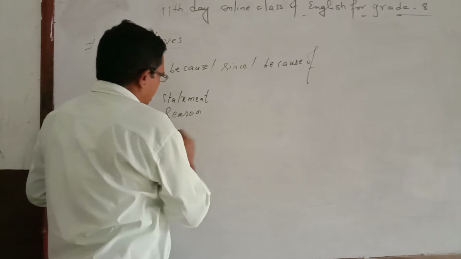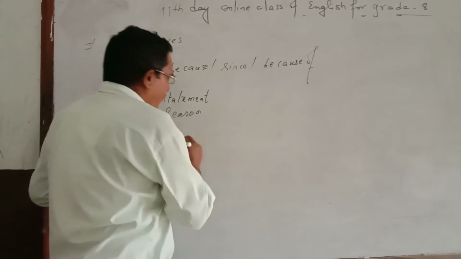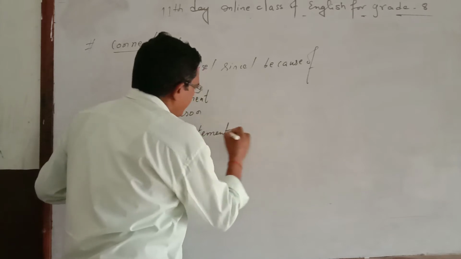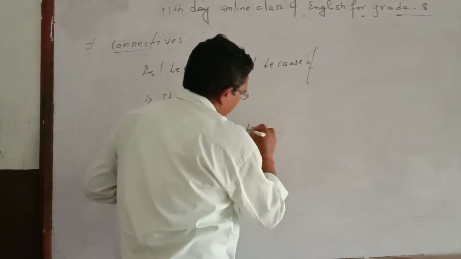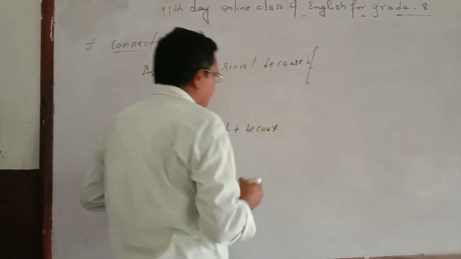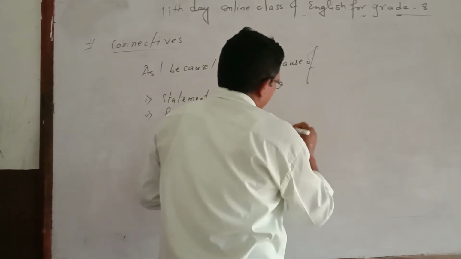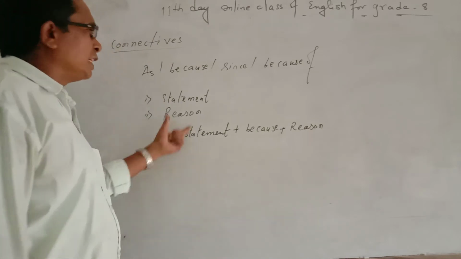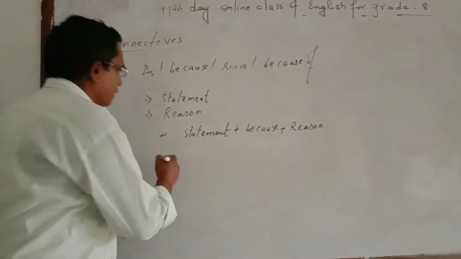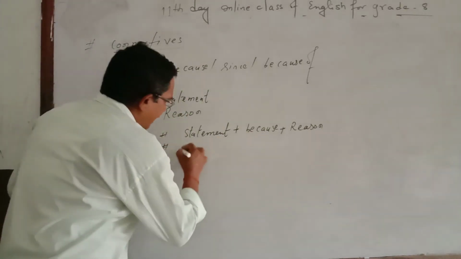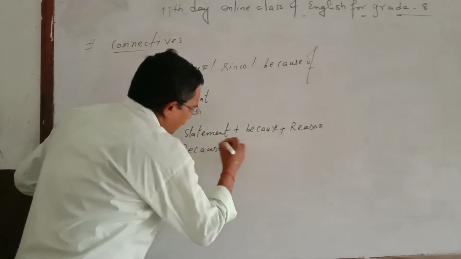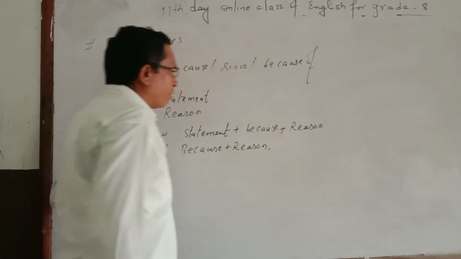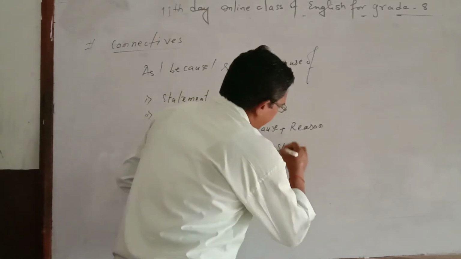If the statement is first, then you can connect like this: statement plus because, after that the reason. But if the reason is first, then you can use another technique. At first you write because, after that the reason, then a comma, and finally you write the statement.